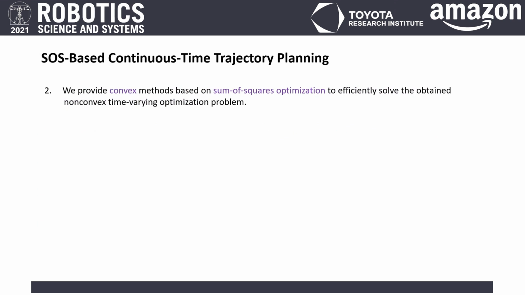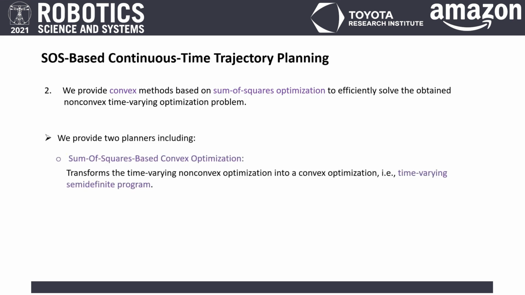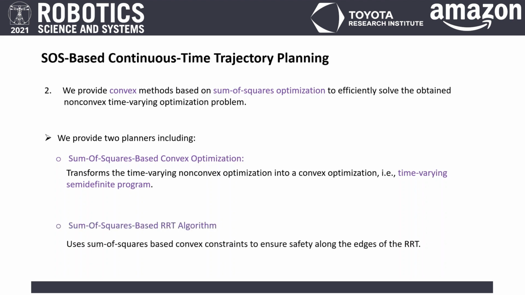In the next step, to solve the obtained deterministic time-varying non-convex optimization, we provide sum of squares-based techniques, including sum of squares-based convex optimization that transforms the deterministic optimization into a convex optimization in the form of a time-varying semi-definite program, and a sum of squares-based RRT algorithm that uses sum of squares-based convex constraints to ensure safety along the edges of the RRT with respect to the risk contours without time discretization.